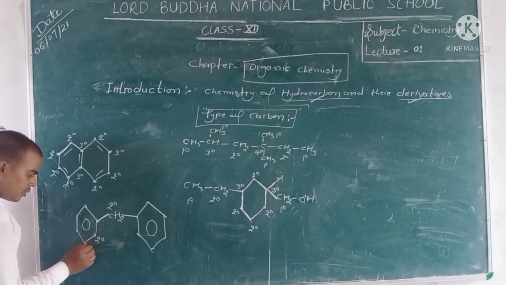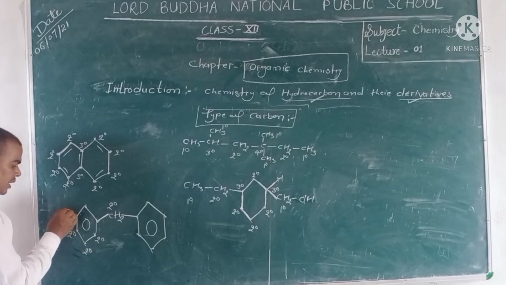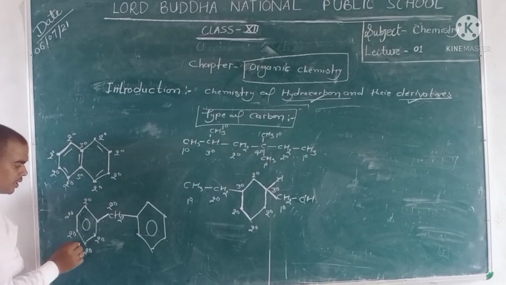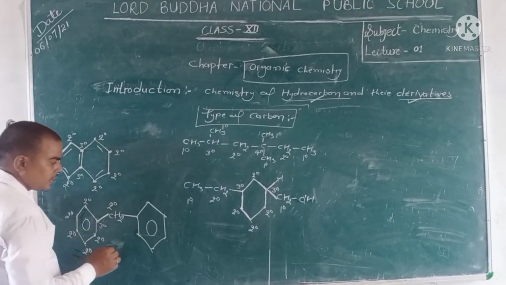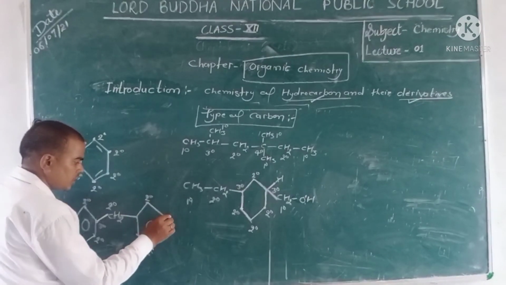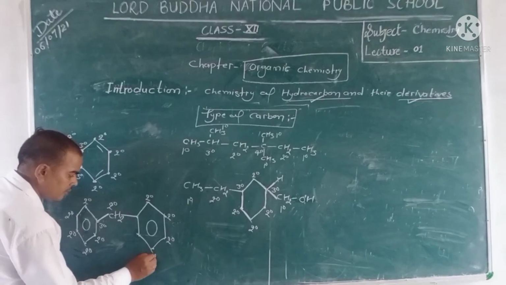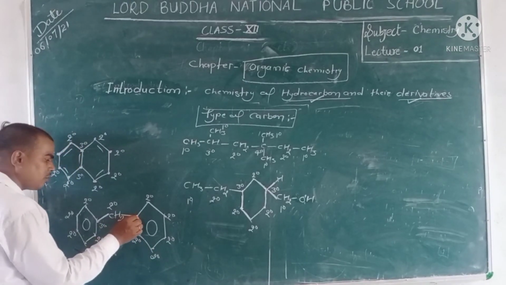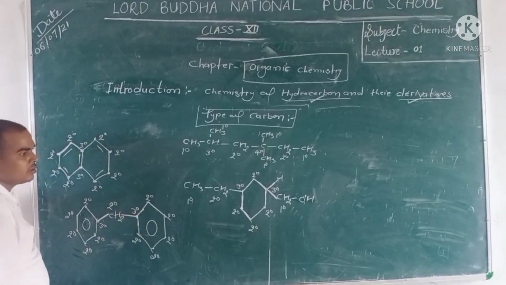Here these are 2-degree carbons. But here, 1, 2, 3, is a 3-degree carbon, and this carbon is also a 3-degree carbon.